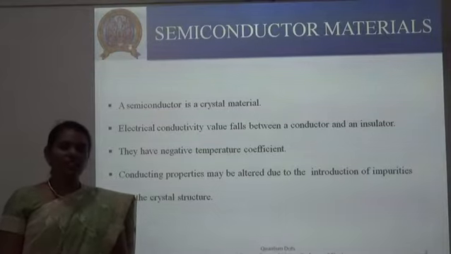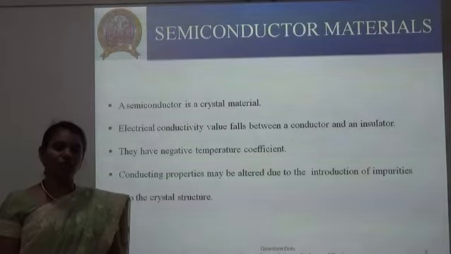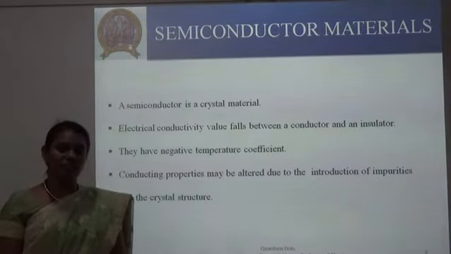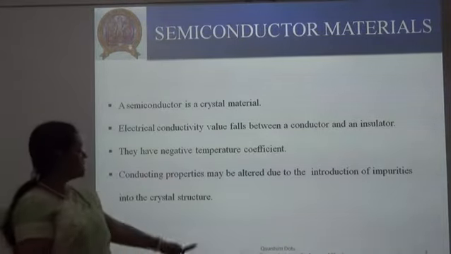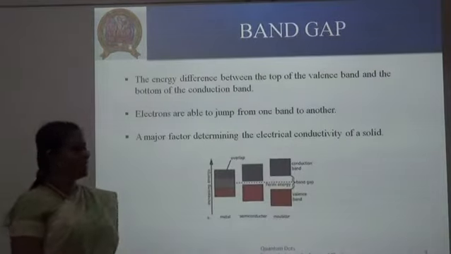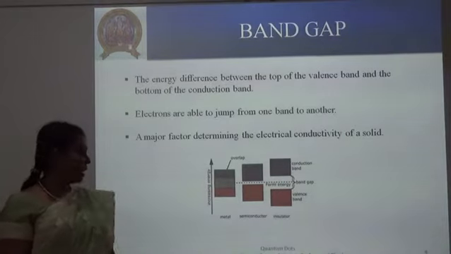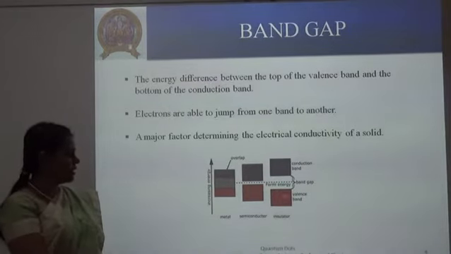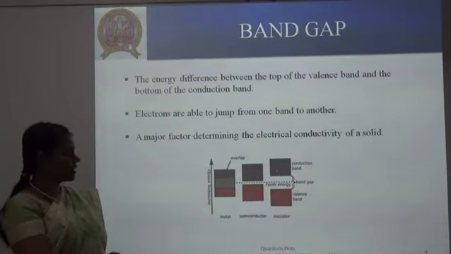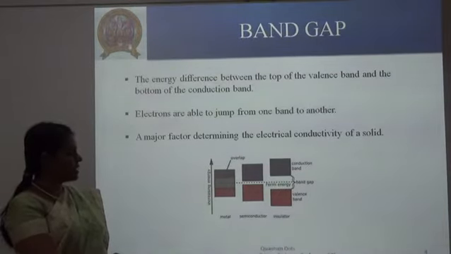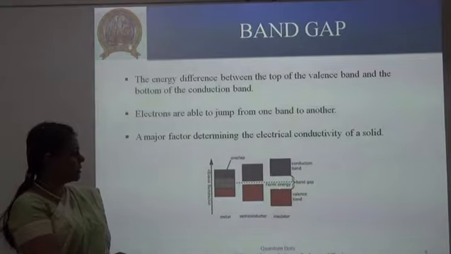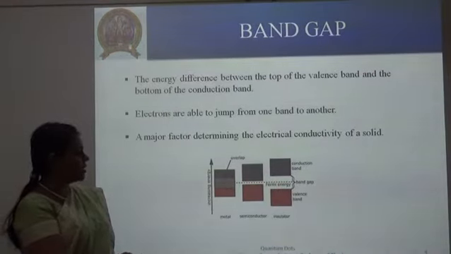On the other hand, the electrical conductivity of these materials can be engineered by introducing metal impurities in the crystal structure. Now with this basic of semiconductors, let us see what is band gap. We all know that atoms have energy band like this. That is, they will have valence band as well as conduction band. Energy gap is the energy difference between the top of the valence band and bottom of the conduction band. So this energy difference is called as band gap.